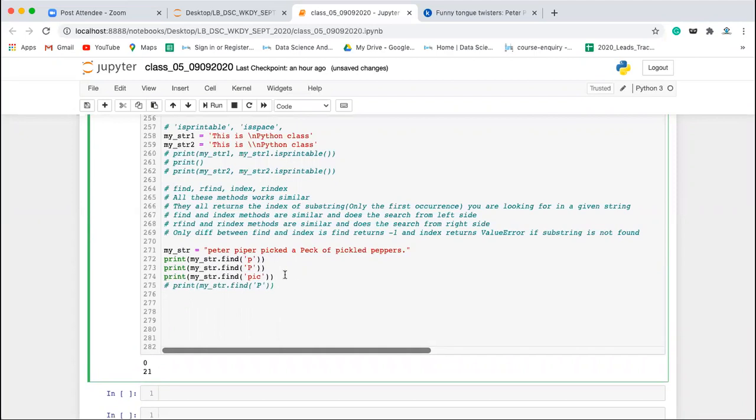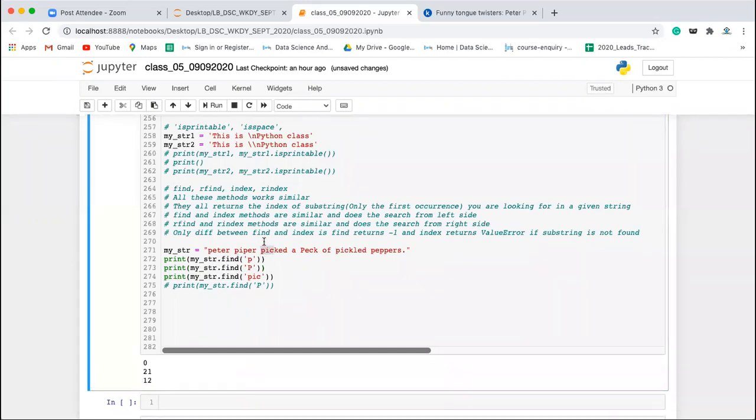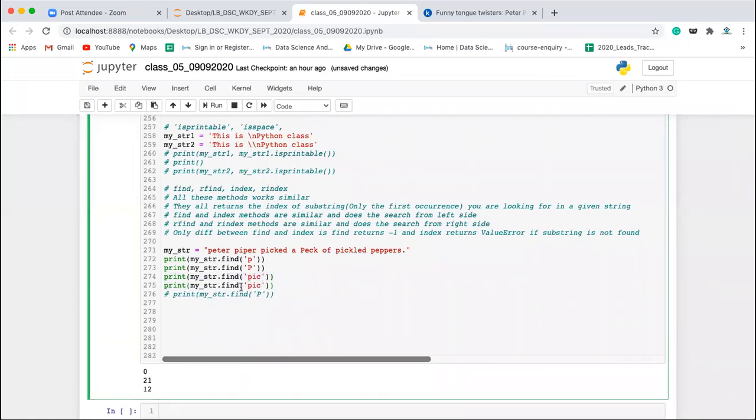It will return you the first occurrence of PIC. PI you have, but PIC you don't have. You have PIC here and PIC here, two occurrences. So it will return the first occurrence of PIC from the left-hand side, which is 12. The index of this P will come as 12. Fine, clear. Now similarly, you have the rfind method. If you do rfind, then from the right-hand side it will look for this group of characters, and from the right side this is the first occurrence.